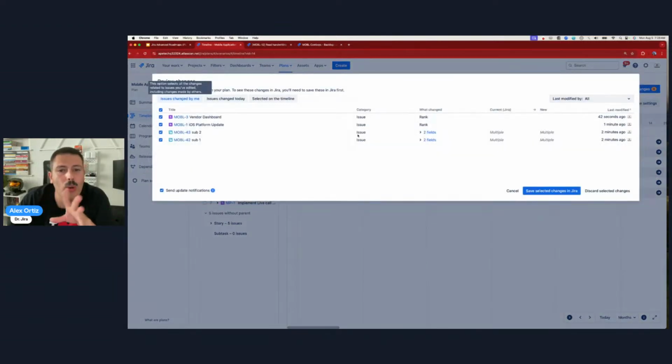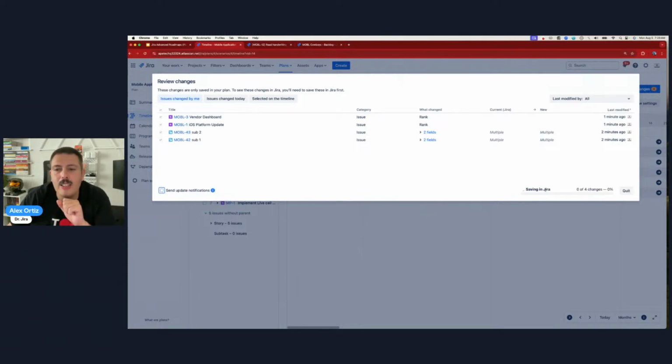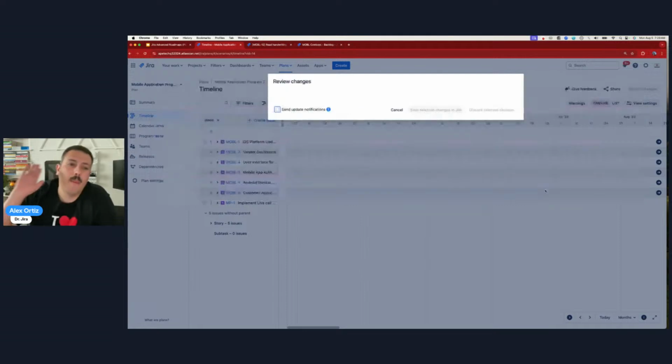What that does is it's going to basically summarize all the changes that you made, all the changes that you and someone else may have made, or just those on this particular timeline. So you get to pick. I usually just do my changes. I don't want to speak on other people's behalf, so I basically ignore other people's changes unless their changes are impacting my work. I usually like to try to ignore others, and I just worry about my changes. But once you select whatever you want to push, and you have a send update notifications option, you can turn this on or off if you want to send notifications or not. Then you can hit that blue save button, and it's going to push it into Jira.